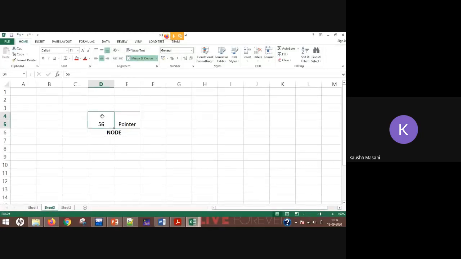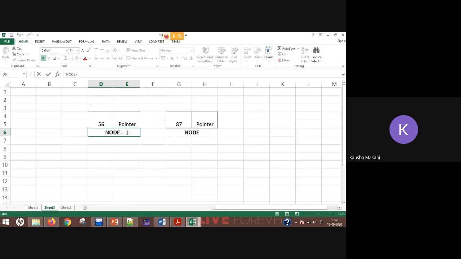Suppose there is one more node here, copying it. Let's say the data part is 87. Because we are going to use dynamic memory allocation, these nodes are going to have some memory addresses.